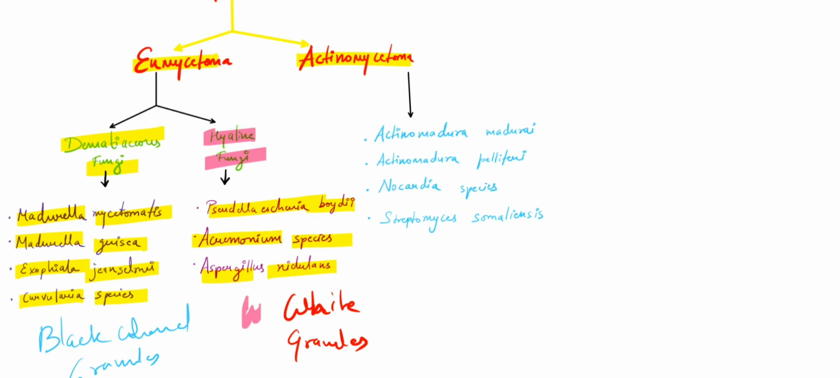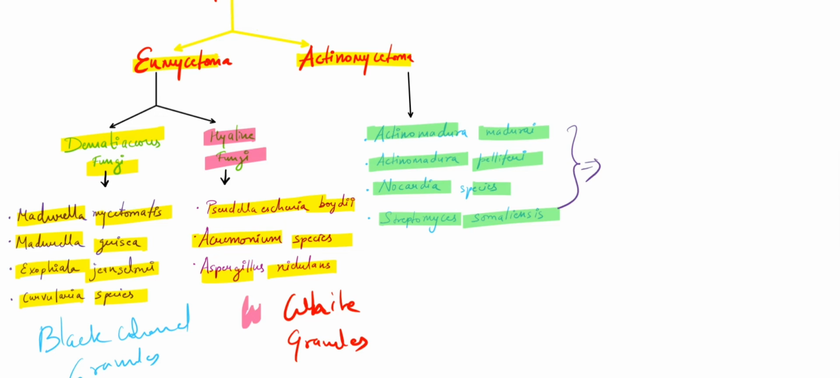Right, these all are the ones which will be causing eumycetoma with white granules. Now, actinomycetoma are caused by the gram-positive filamentous bacteria, and we have Actinomadura madurae, we have Actinomadura pelletieri, we have Nocardia species, and Streptomyces somaliensis. Right, so these are the gram-positive filamentous bacteria that will be causing actinomycetoma, and they will be producing whitish to yellow colored granules. So all of them produce whitish to yellow colored granules, except, right, so this is important.